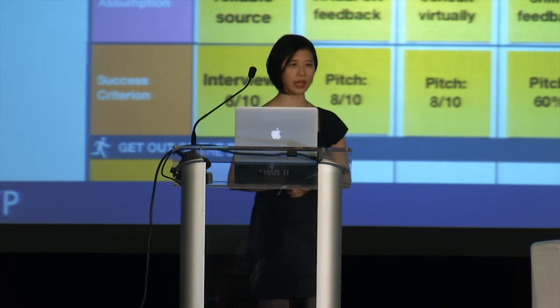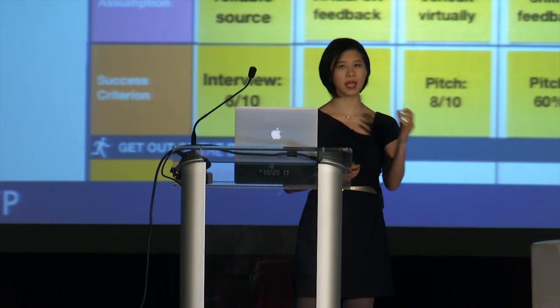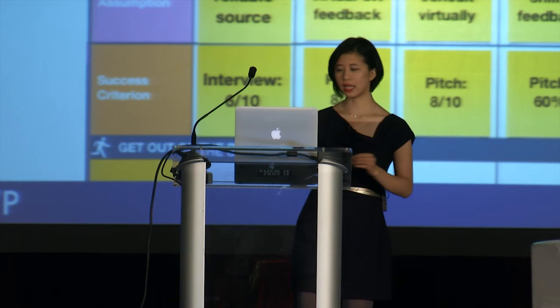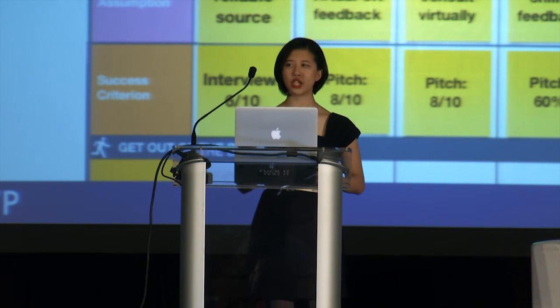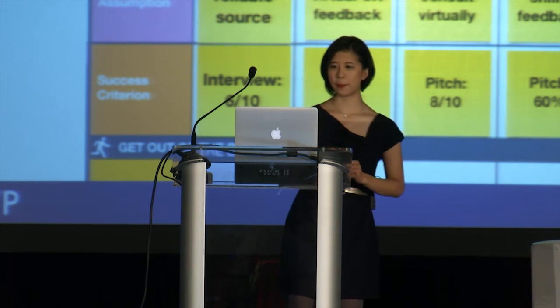So at this point, I've validated both sides of the market. I validated the demand side and the supply side, and now I have to connect the two. I can connect the two by running a concierge experiment. And a concierge experiment is manually delivering the service. So let's see how we do that.